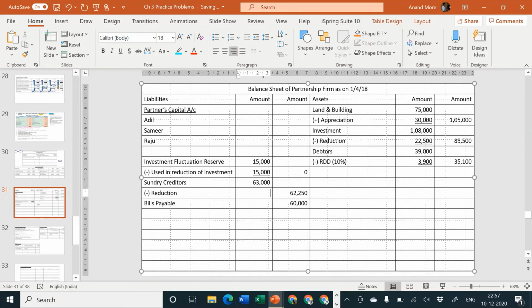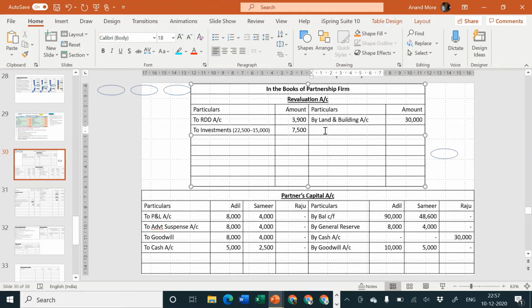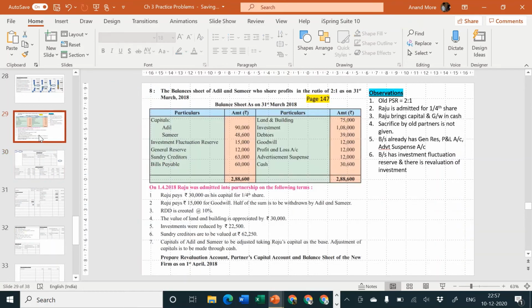So the difference is how much? 750 rupees. We'll transfer it, it is our income now. A liability getting cancelled is our profit. Income should be transferred to revaluation account credit side, by creditors 750. Next point.